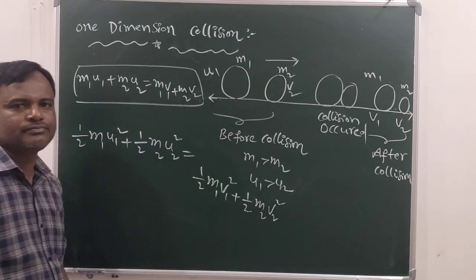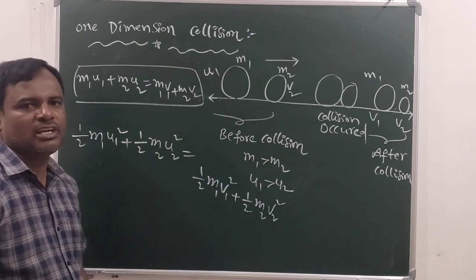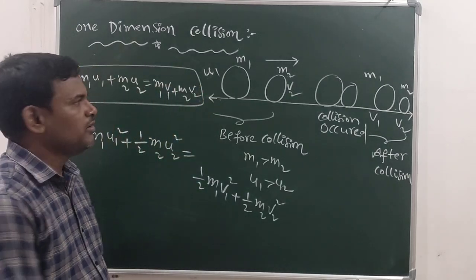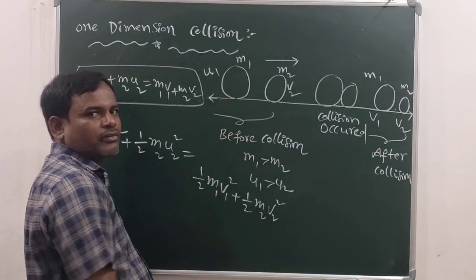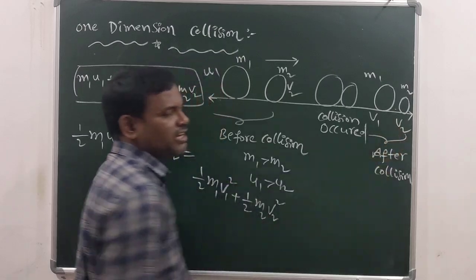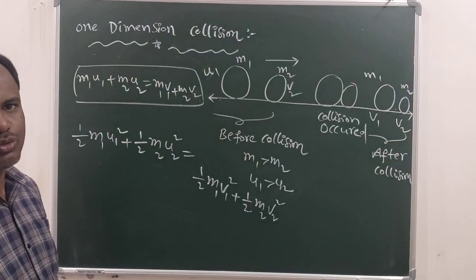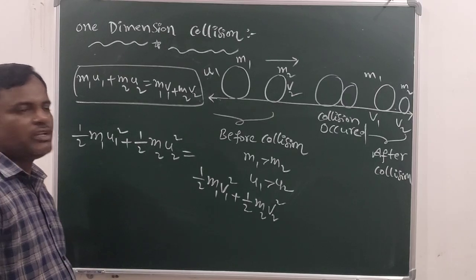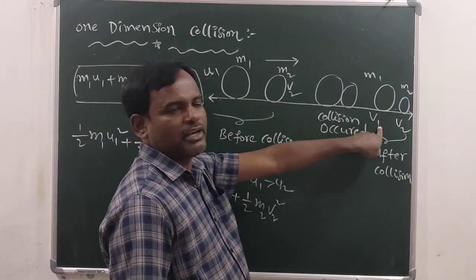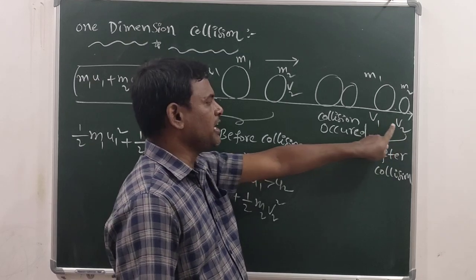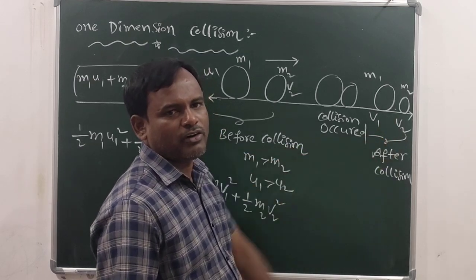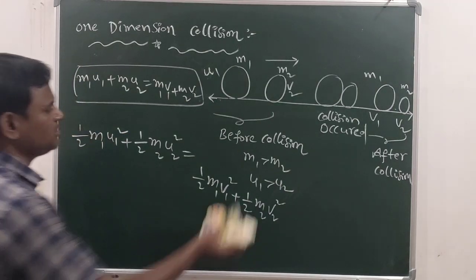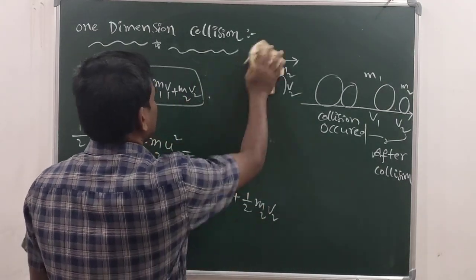Both are the same. Now from these two relations, I am going to find the formulas for the final velocity of the first body and the final velocity of the second body. How those two formulas are generated, I will explain to you. The final velocity of the first body and the final velocity of the second body we have taken as v1 and v2. We are going to find formulas for v1 and v2. Those two formulas will come from these two relations. See that.